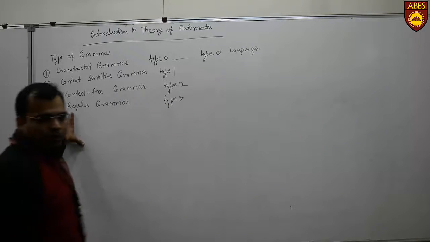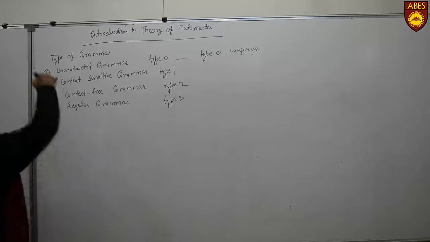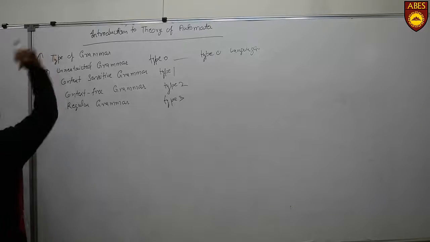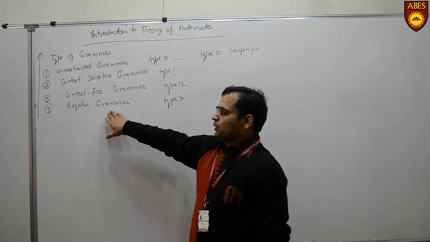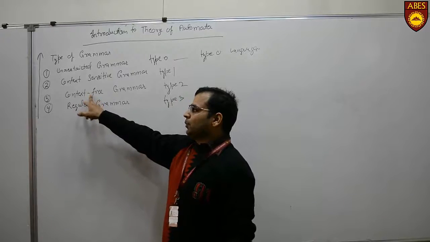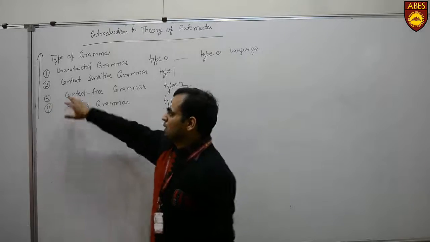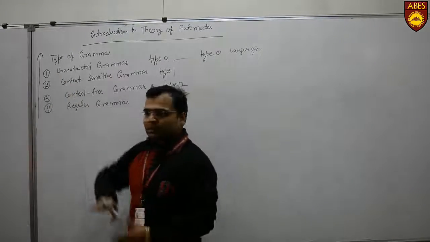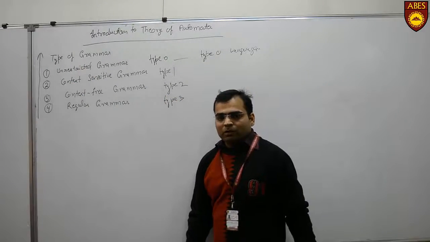And there is one interesting point. If we talk about the power of these grammars, the power is in that order. That simply means regular grammars have the least power, then context free grammars are more powerful than the regular grammars, context sensitive are more powerful than the context free grammars, and unrestricted is the most powerful.